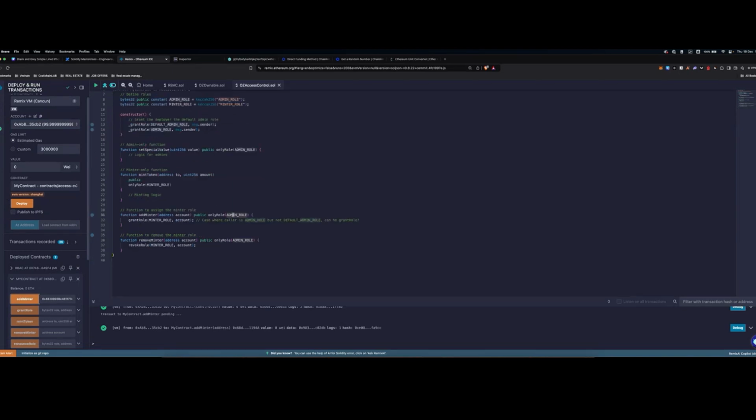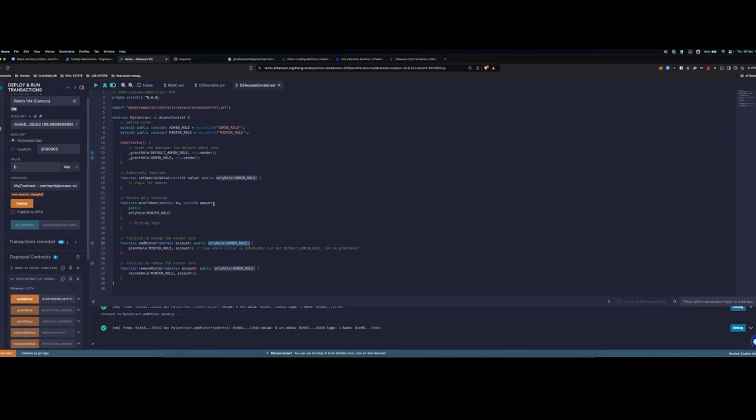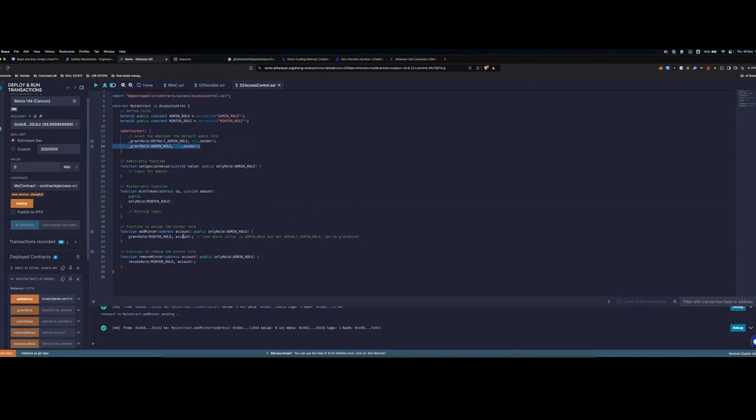This works, again, because onlyRole is passed because he has the admin role. And then grantRole is passed because he has the default admin role that allows him to grant access to other roles too. But what happens if I call addMinter with an admin role only? The modifier passes, so he does have the admin role, but he does not have the super admin role, the super user role to grant on behalf of other roles.